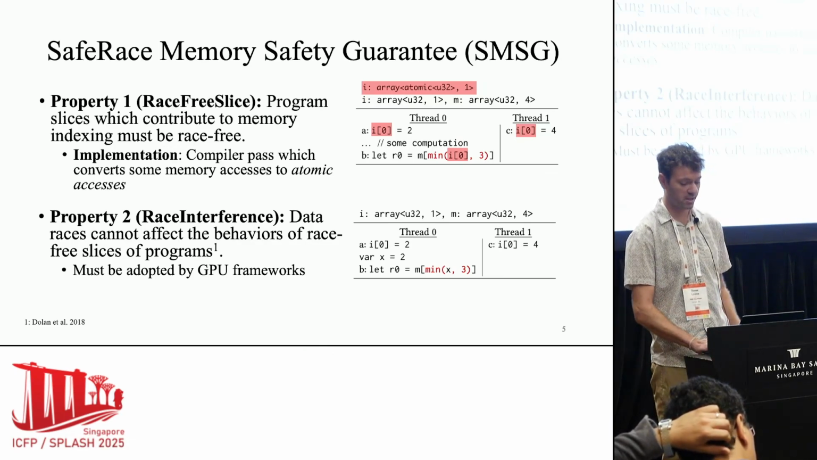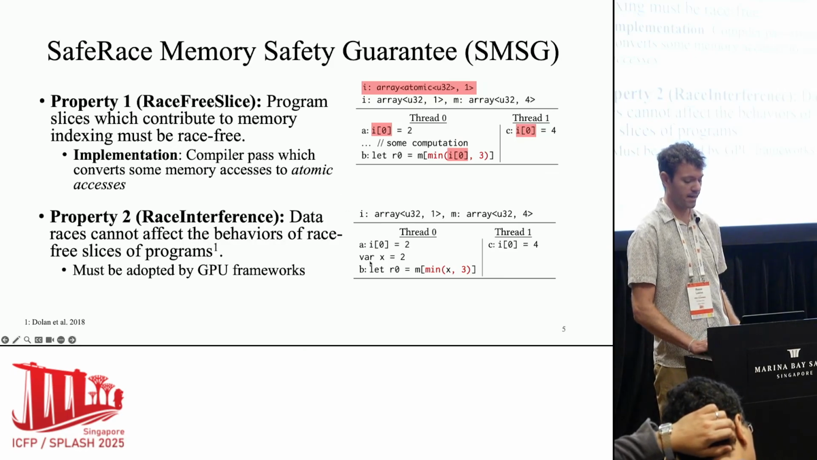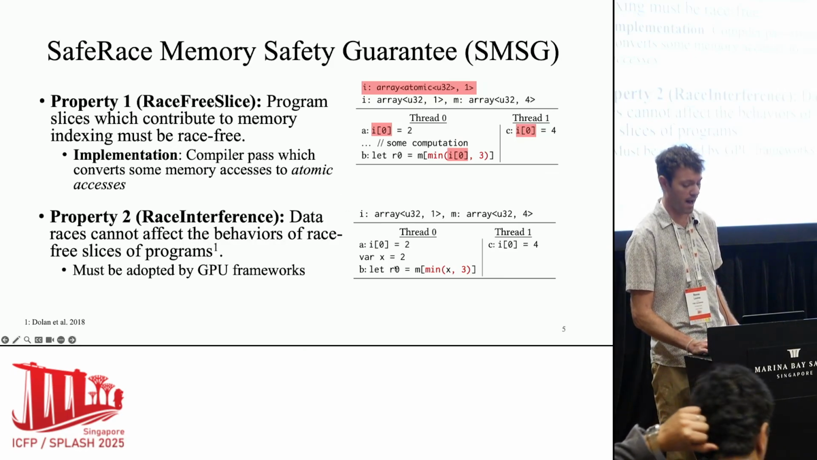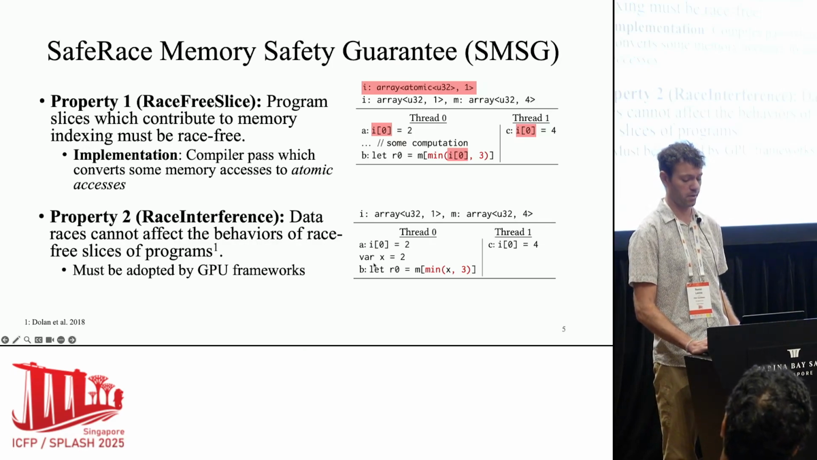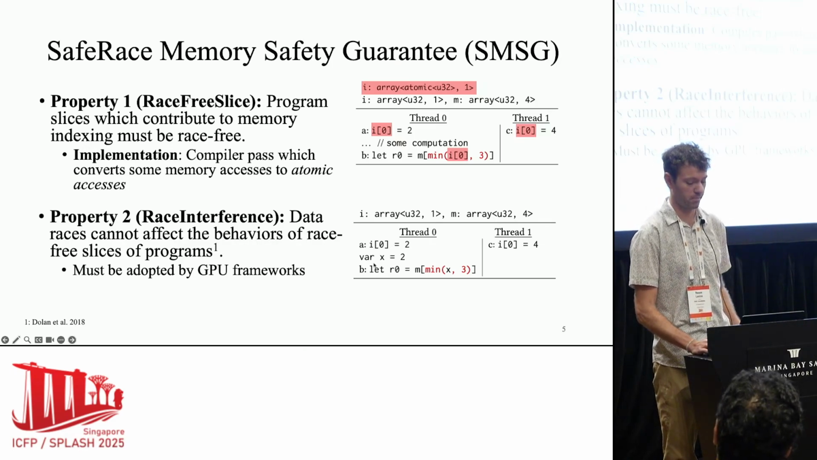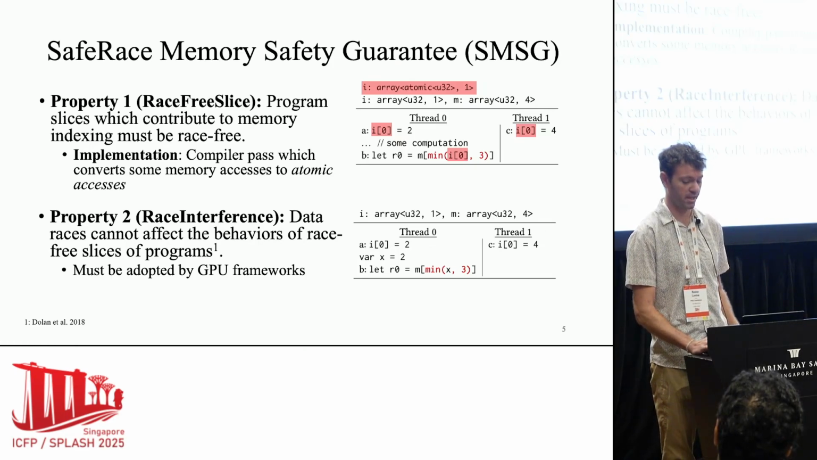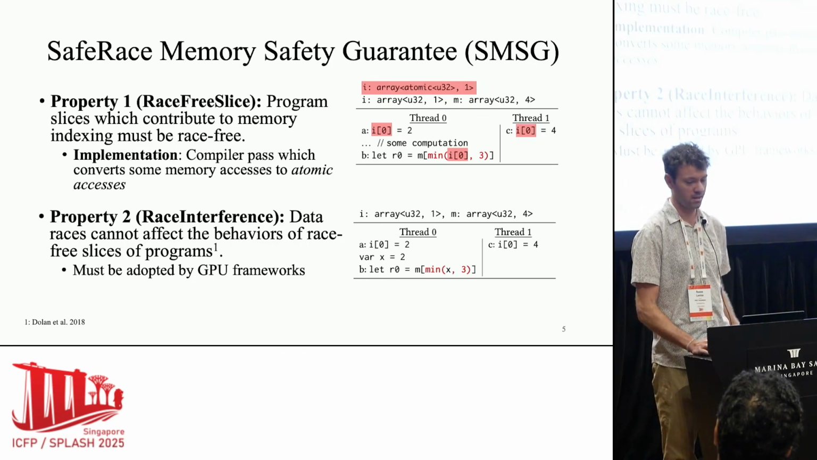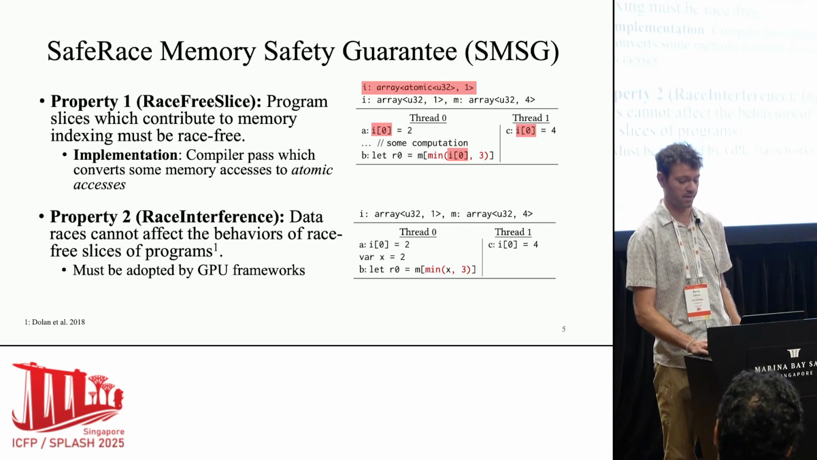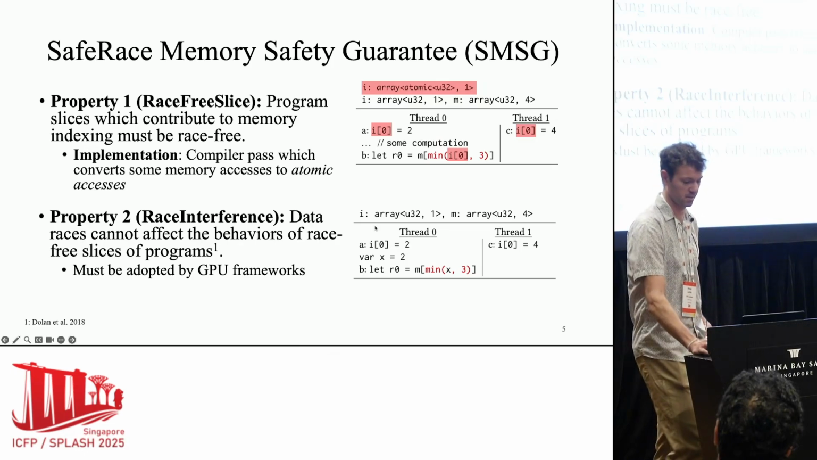What that looks like is, in this code on the right, instead of indexing into M with I of 0, you index it with a local variable x, which cannot be shared between threads. However, this previous work showed that with invalid compiler optimizations, you can end up in a situation where the x in B is set to 4, which would be bad because you read out of bounds if the min check was removed. So this property, race interference, prevents that from happening.